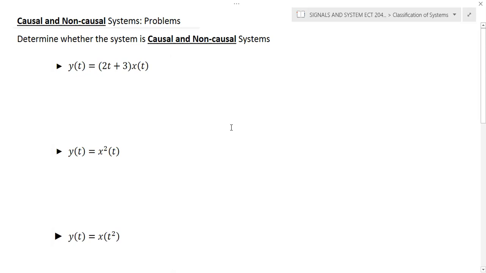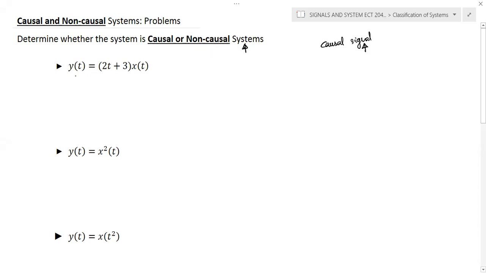Determine whether the system is causal or non-causal. Before evaluating the problem, I'll just mention this is about the causal system. Don't confuse it with causal signal. It's an entirely different concept. Here we are discussing a causal system, and causal signal is an entirely different concept. Causal, non-causal, and anti-causal signals we already discussed in the classification of signals. This is a classification of systems.